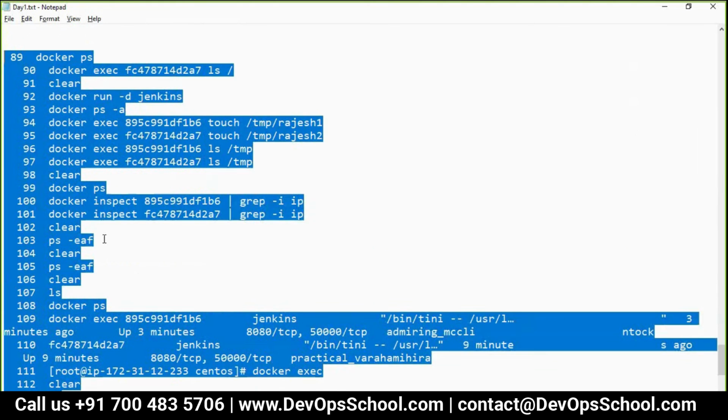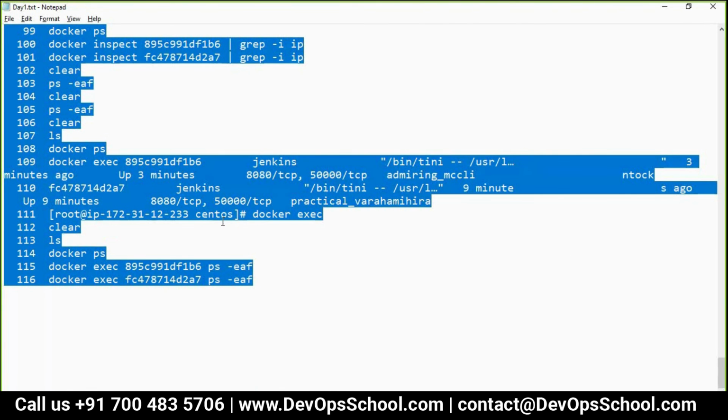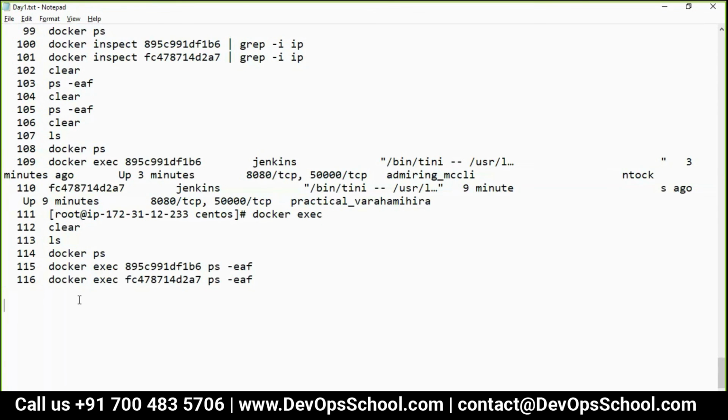So now what is next? Now we will go for the lunch break, and once we come back, we will do the following. First thing, this is the lab assignment. First, install Docker. You have instructions already in the notes; I'll share these notes with you.